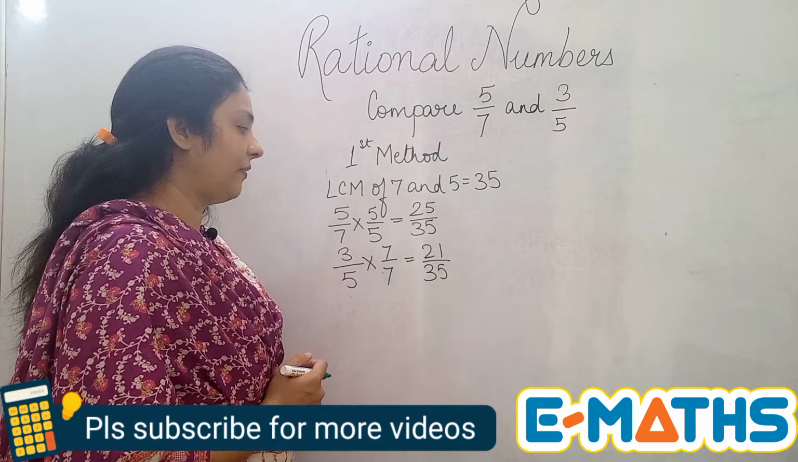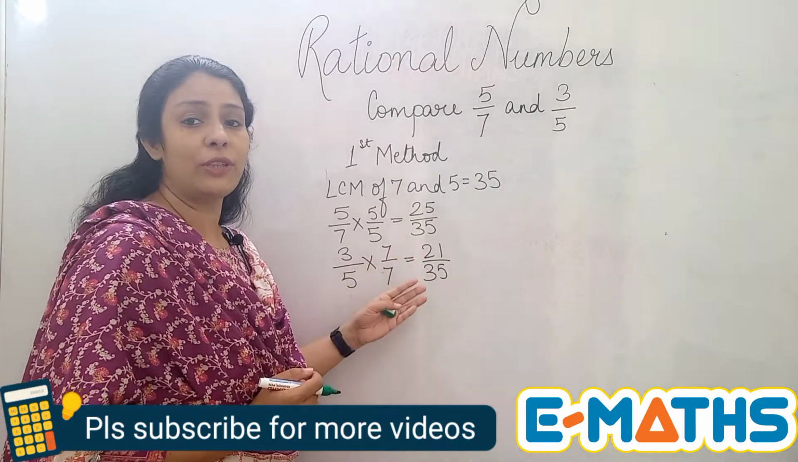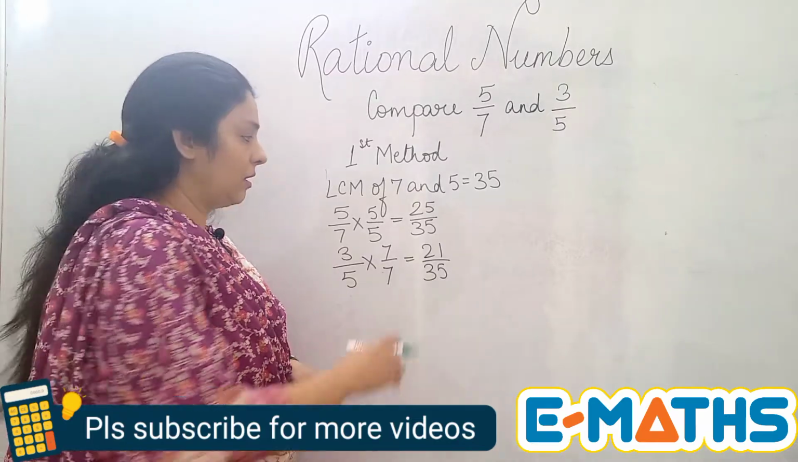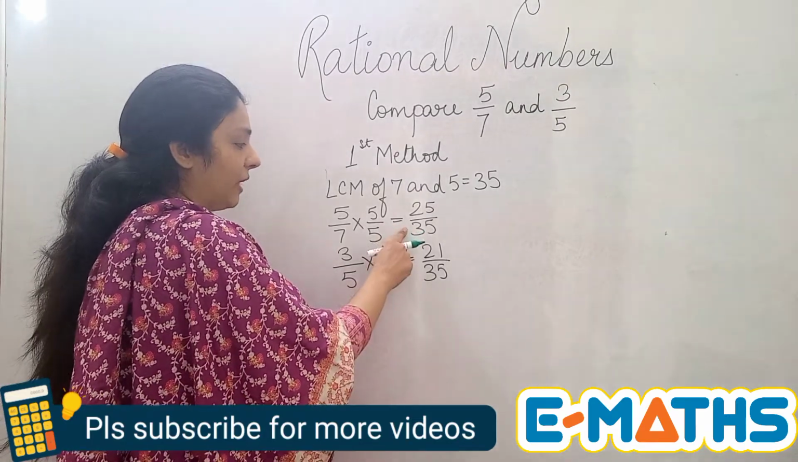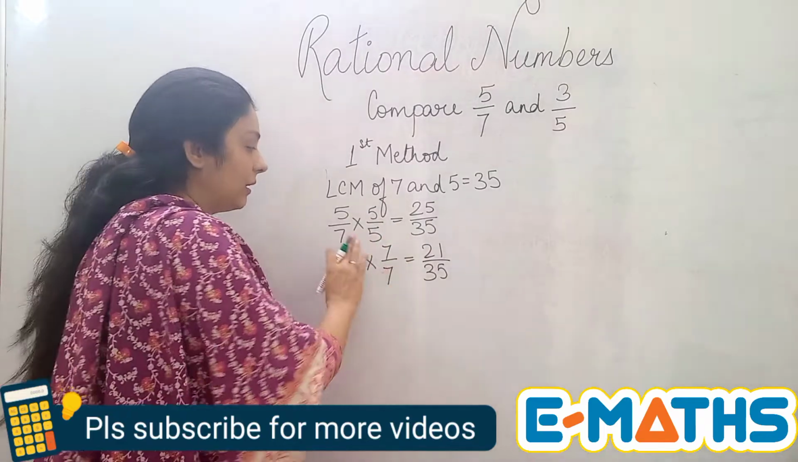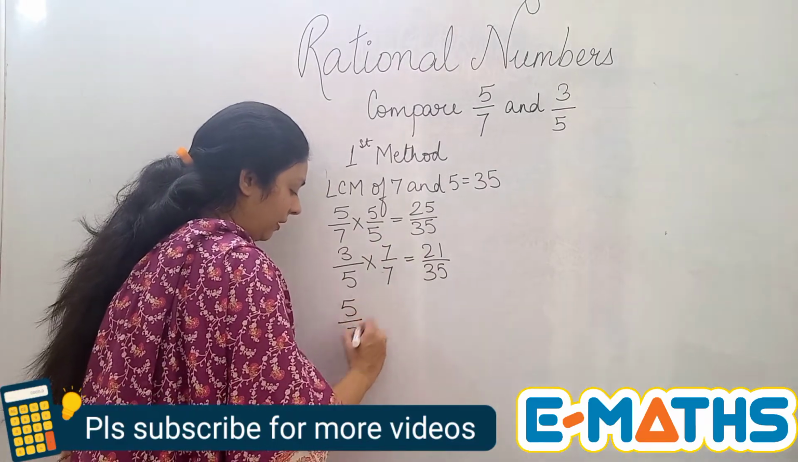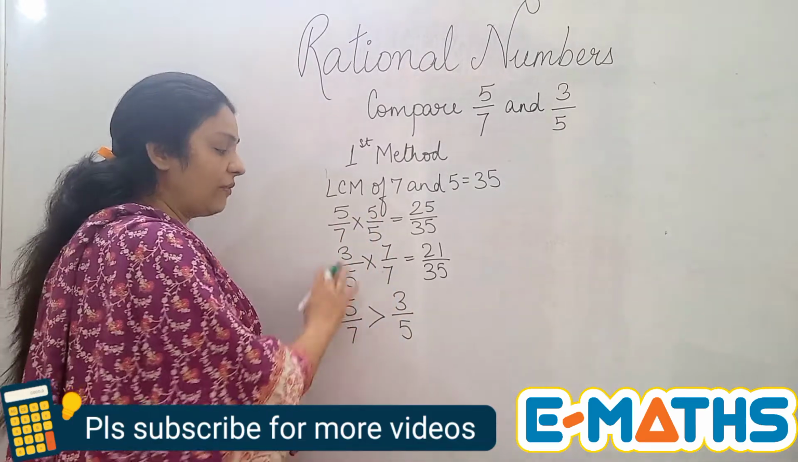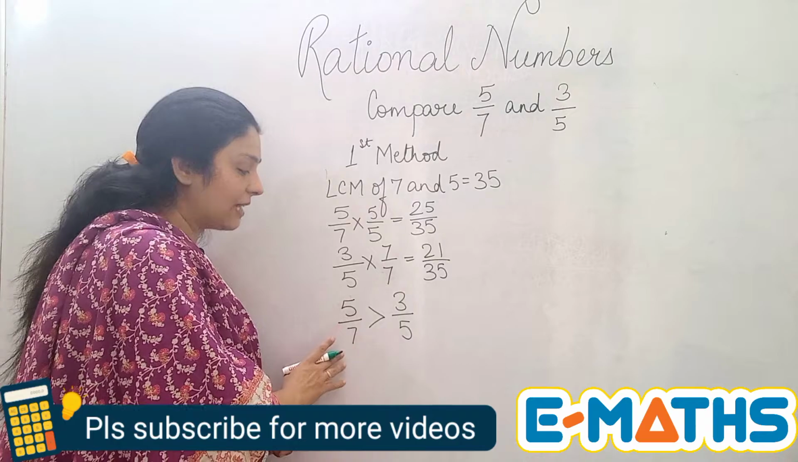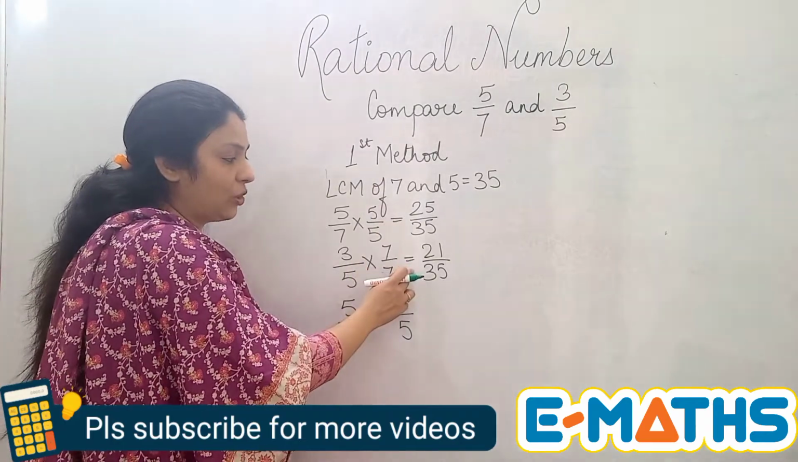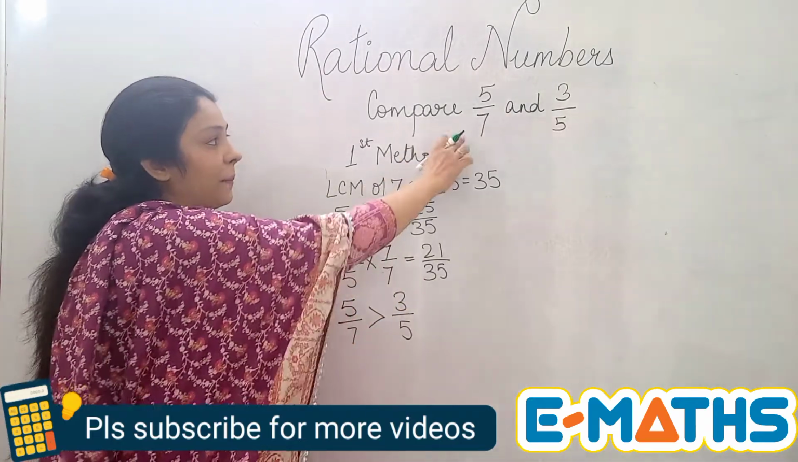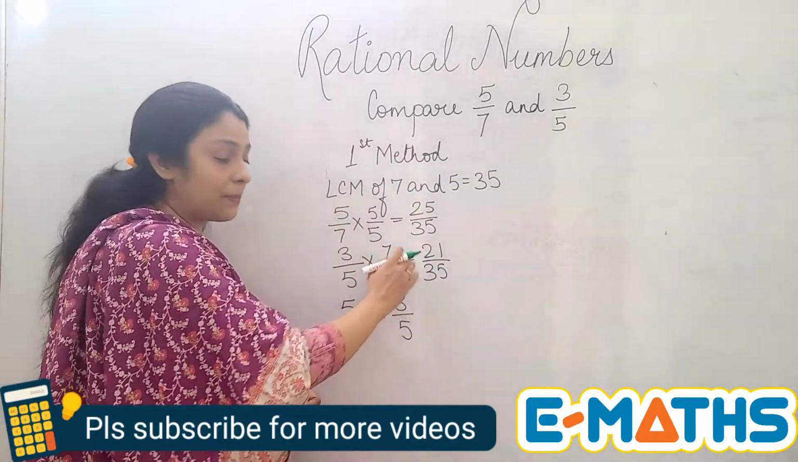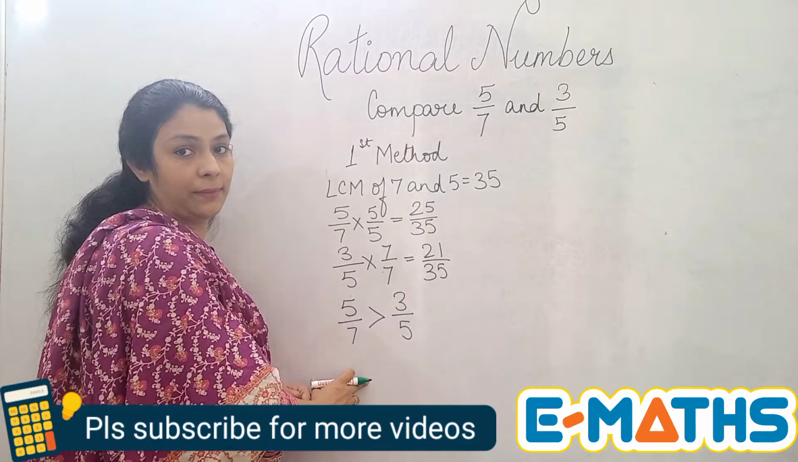Now when you compare 25 and 21, you just have to see the numerators. If the numerator is bigger, that means the rational number is also bigger. So in these two cases, we have 25 upon 35 as bigger. That means 5 upon 7 is bigger than 3 upon 5. Make sure when you are writing the final answer, it has the actual value. Don't compare these two, because we have been asked to compare the rational numbers that are given in the question. Although these ones are the equivalents, this will be considered as the proper answer.